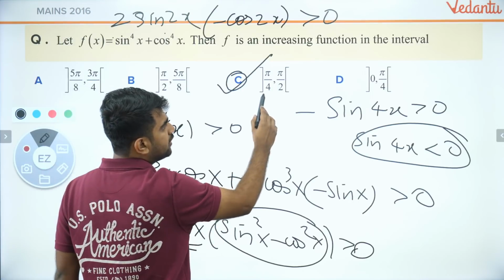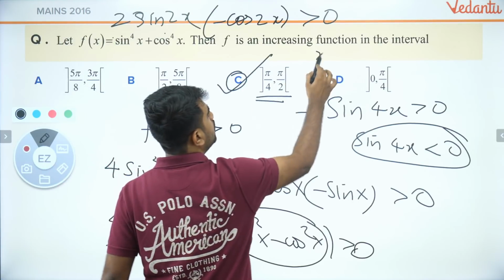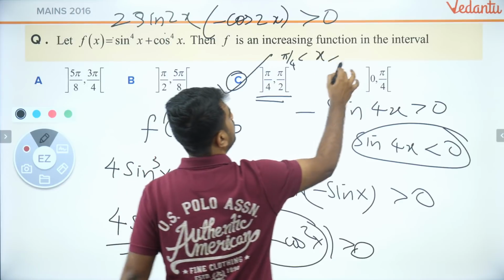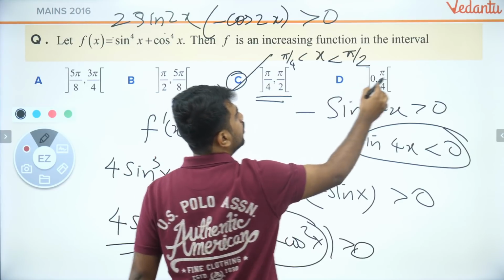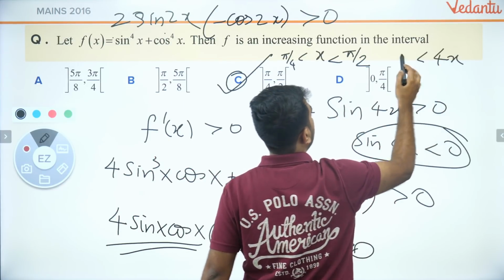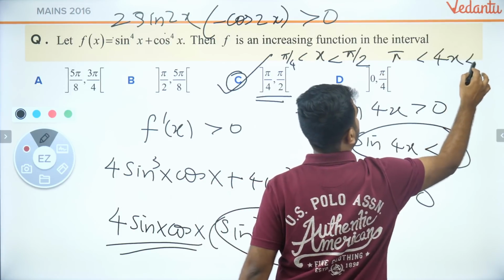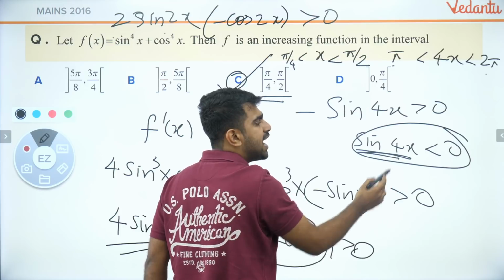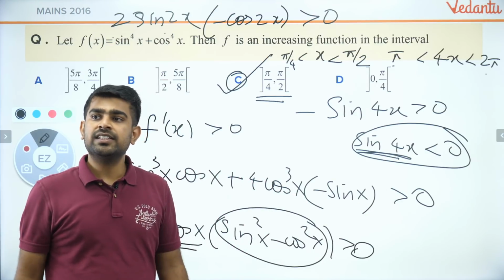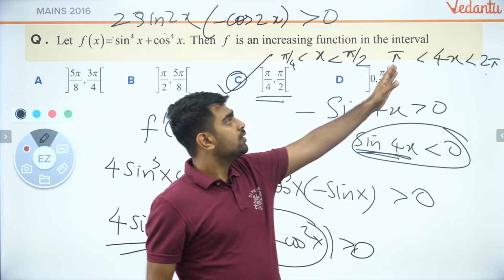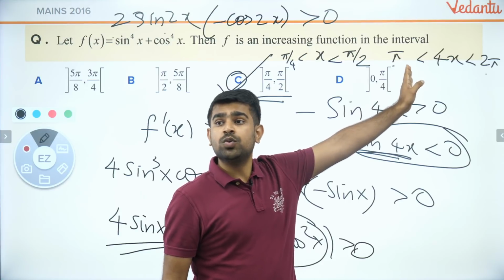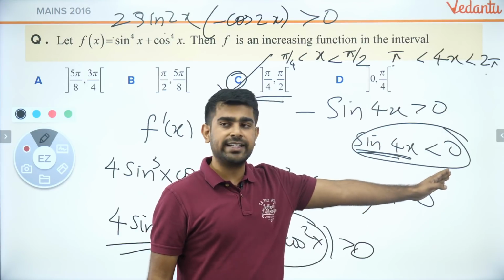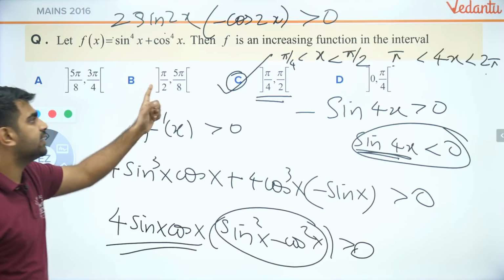Because if x lies between pi by 4 to pi by 2, 4x will lie between what? 4x will lie between pi to 2 pi. Between pi to 2 pi, sine theta will be negative. So therefore it is increasing.